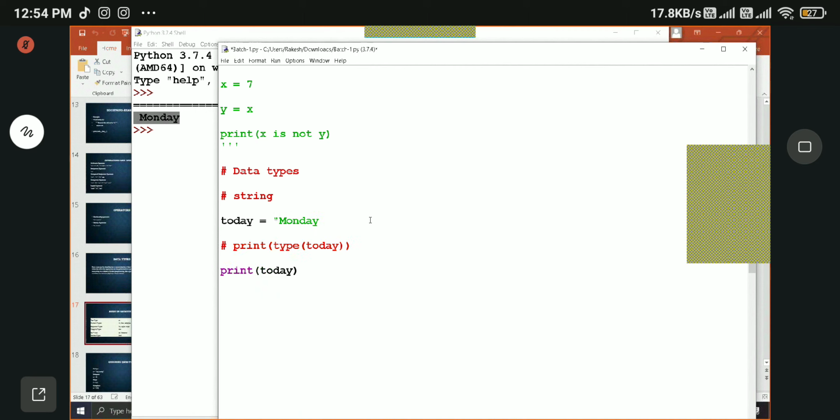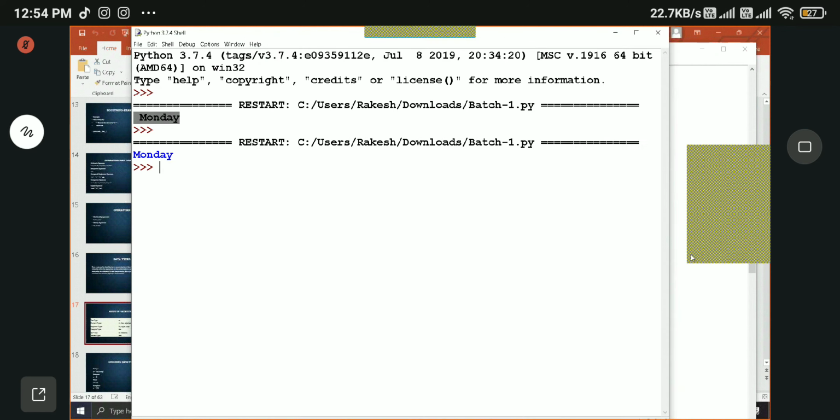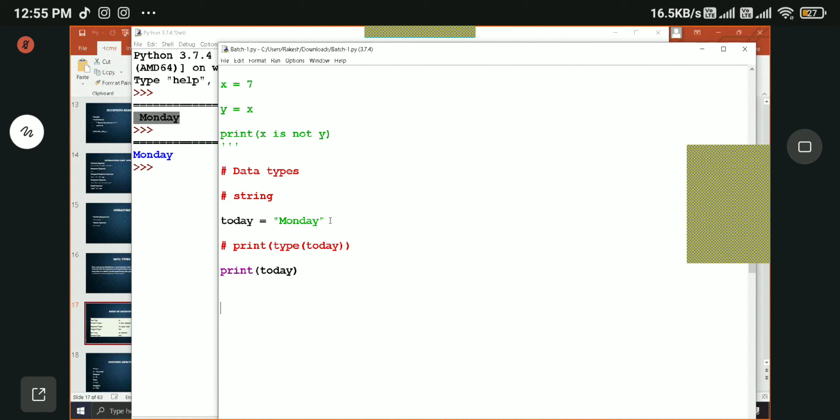So the standard is that we use double quotes or single quotes, right? The issue is when you should use single quotes or when you should use double quotes. Let's say I want to have a string that says today's holiday. I want to store this.